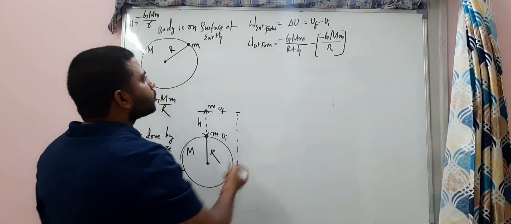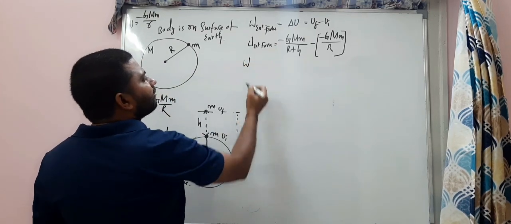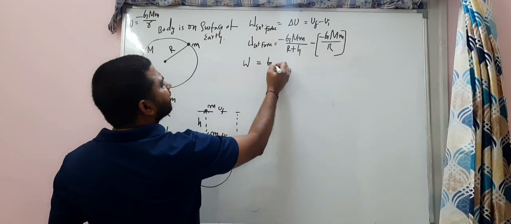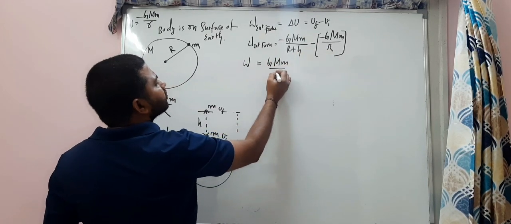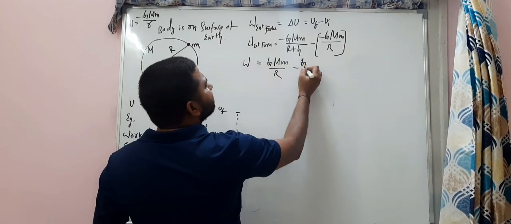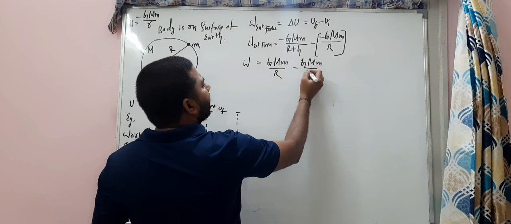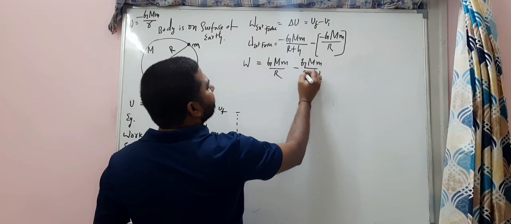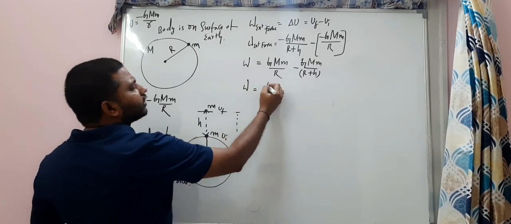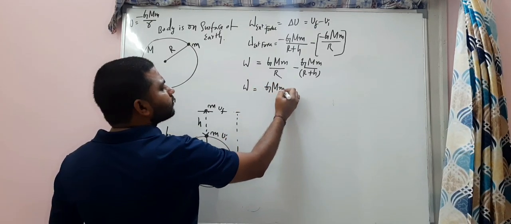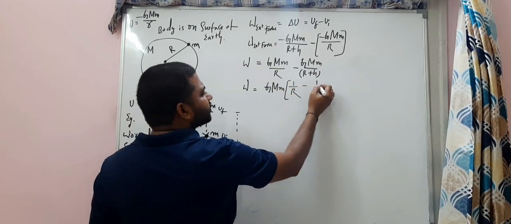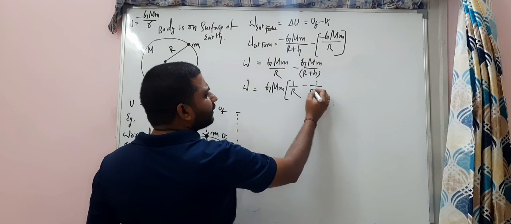Okay. So this is what you can write: work done by external force is equal to minus G capital M small m by R plus... minus G capital M small m divided by R plus h. Work done by the external force, here you can take G capital M small m common, into 1 by capital R minus 1 by capital R plus h.